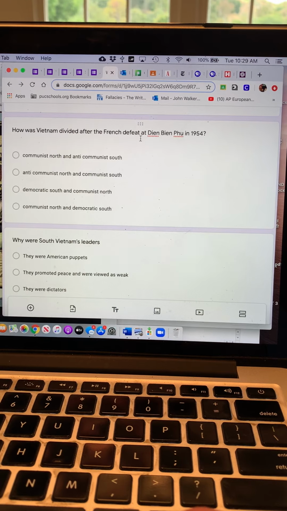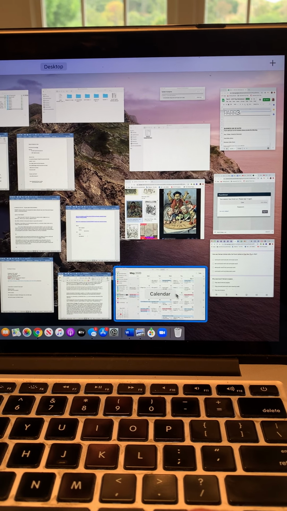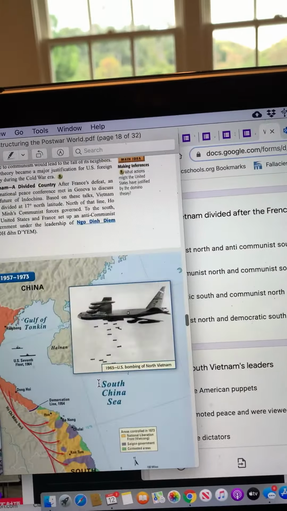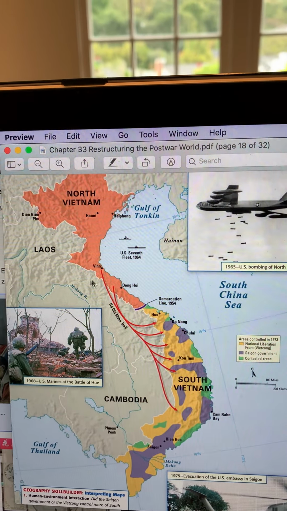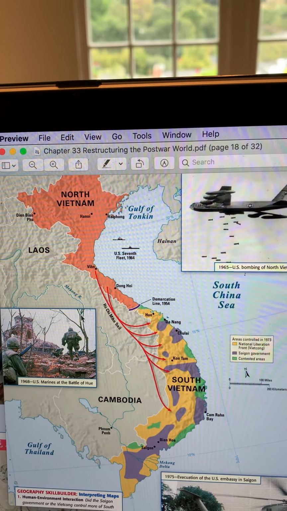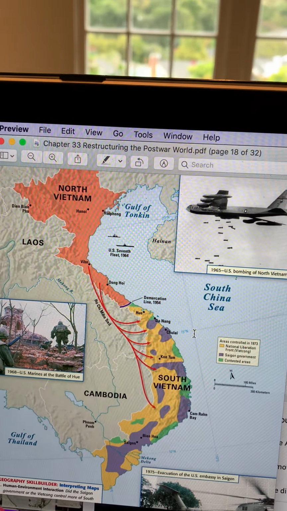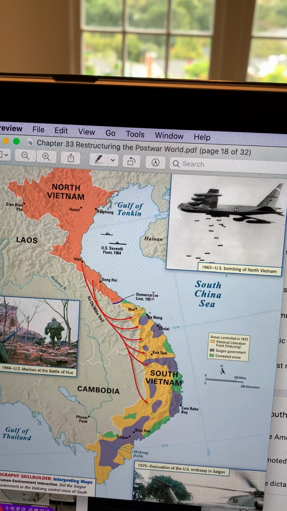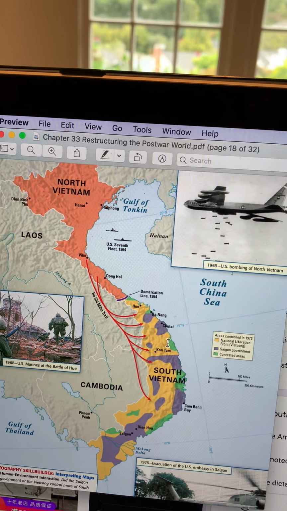How is Vietnam divided after the French defeat at Dien Bien Phu? This is, let me see. There it is. Okay, so, there's Ho Chi Minh. And here's Vietnam. At the end of World War II, just like in Korea, the Vietnams are divided. Here it's along the 15th parallel. Remember the globe, latitude and longitude? This is the 15th parallel. And it goes right across. No, it was the 17th parallel that was divided. And so that's the division of the North and the South.